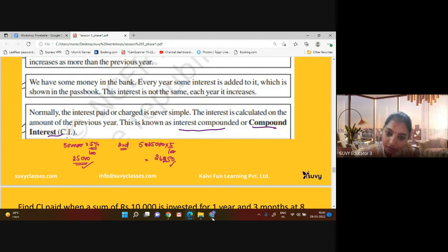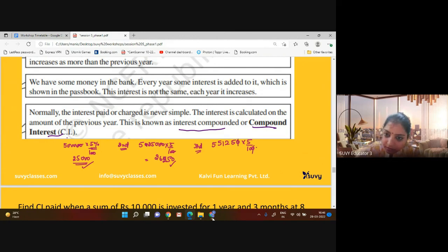It means now for the third year, we will add these both amounts, 26,250 plus 525,000, it will become 551,250. Again, we will charge an interest of 5%.